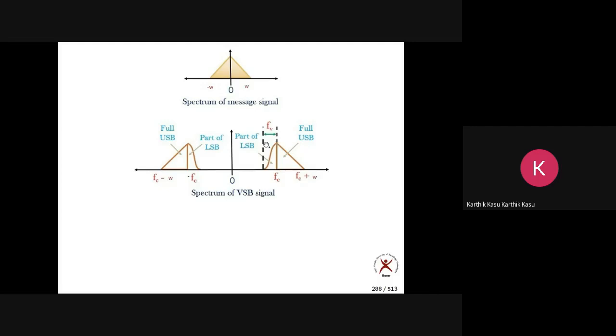So here we are transmitting some small portion of the other sideband also. That's why it is called vestigial sideband modulation. So you can transmit almost an upper sideband, and along with that, some small part of the lower sideband. Or you can also say we can transmit the lower sideband and some portion of the upper sideband.